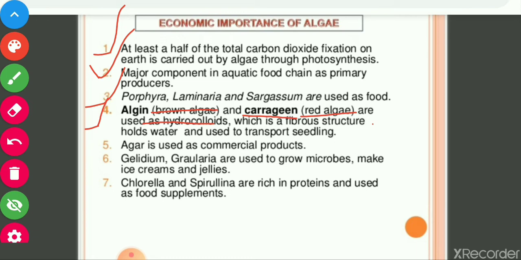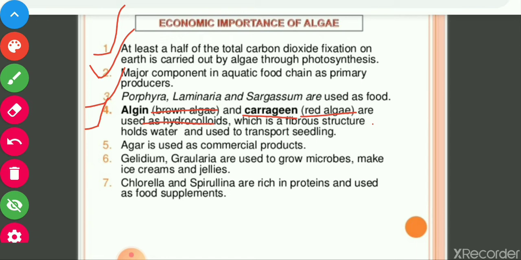They can hold a lot of water inside their body, which is fibrous in structure, and they are used to transport seedlings. If any plant or organism is to be transported, it is wrapped by these algae and will not desiccate. So to prevent desiccation, they are used.